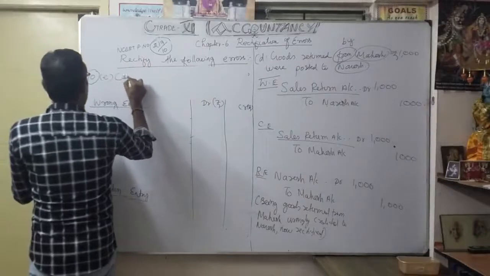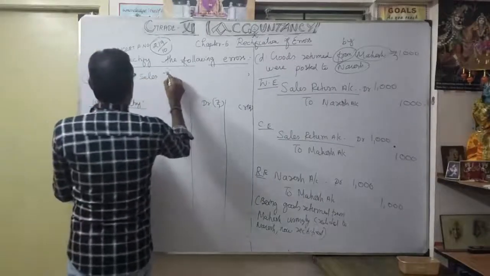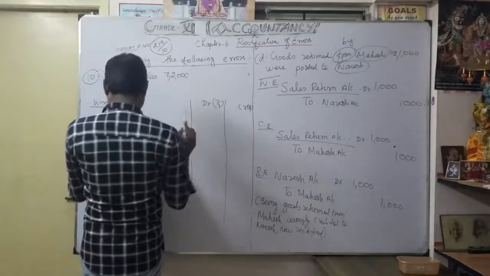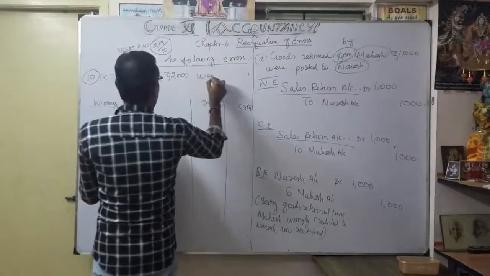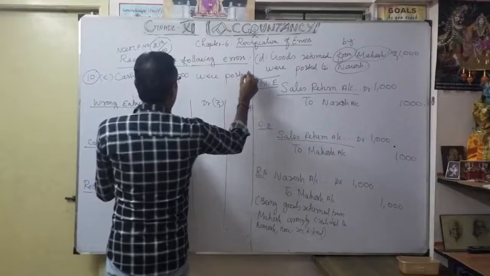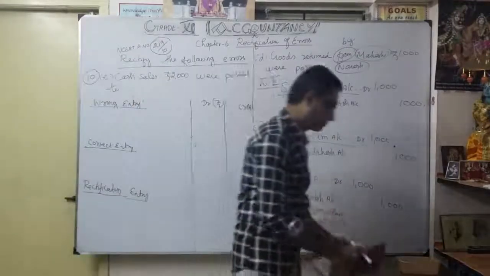Cash sales 2000 were posted to commission account.